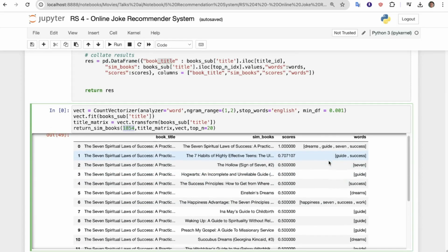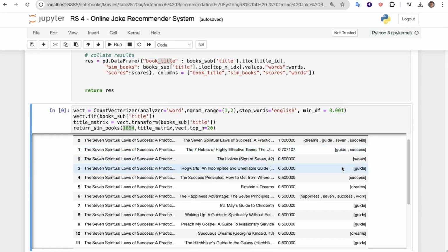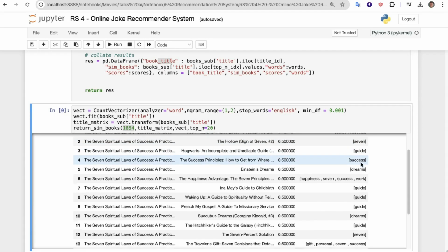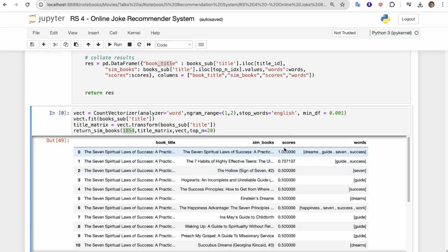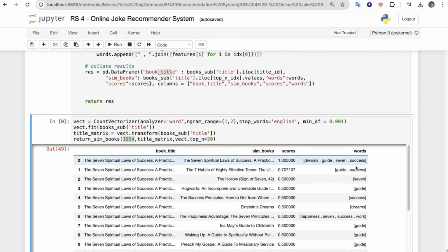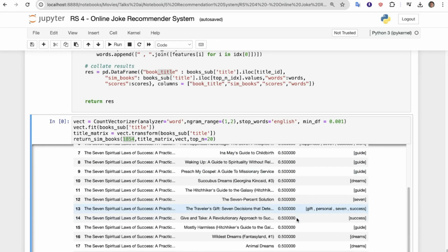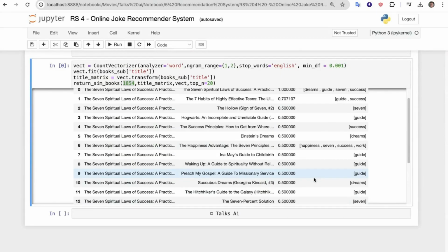And what words were similar? Like here we have dream, guide, 7, success. So here it matched with guide and success. Here we have 7, here we have guide, success, dream, happiness, 7, success words, right? And this is what you can see in the score as well. If all match 100%, then we will get 1. So in the first one we have only 1. Then if we check the third, 1 2 3 4, it has given us a 50% score, right? So this way you can easily solve your problem, and you can easily get to know how we can apply this content based recommendation system.